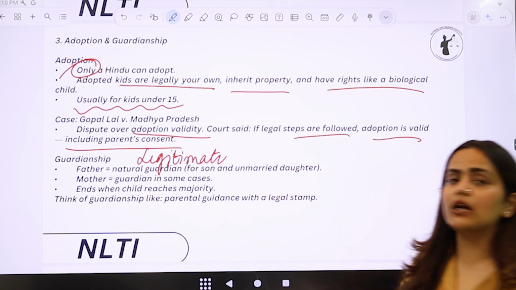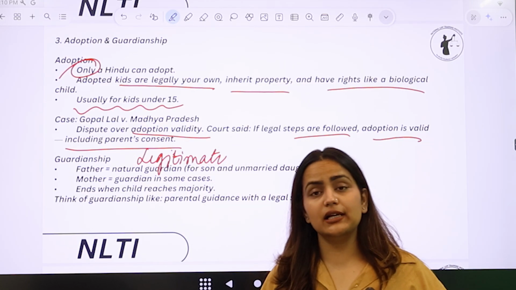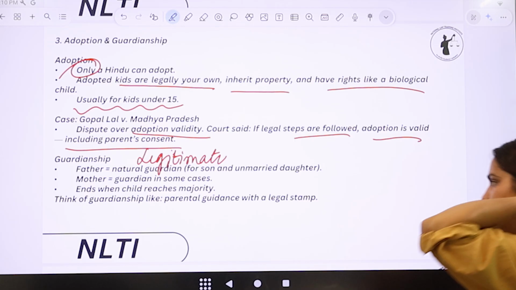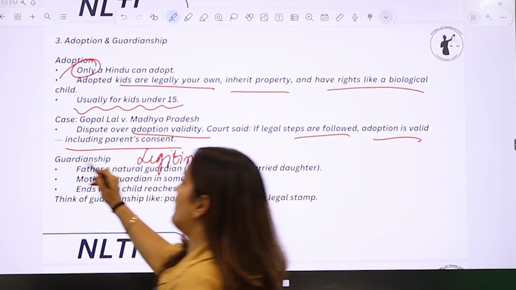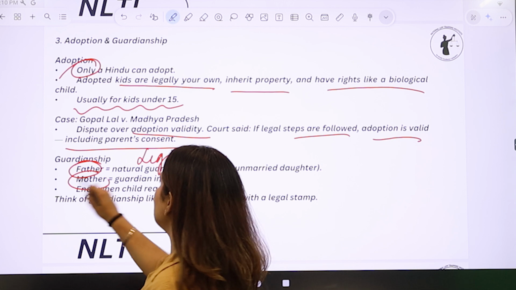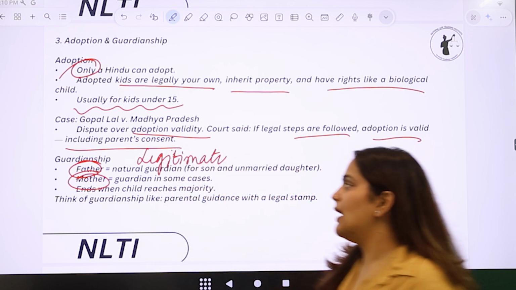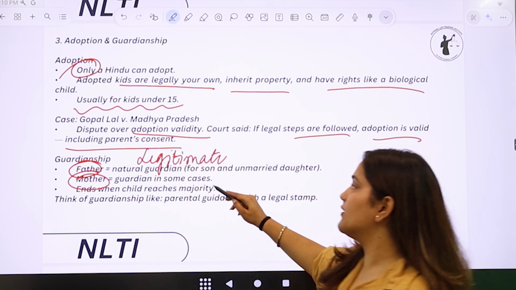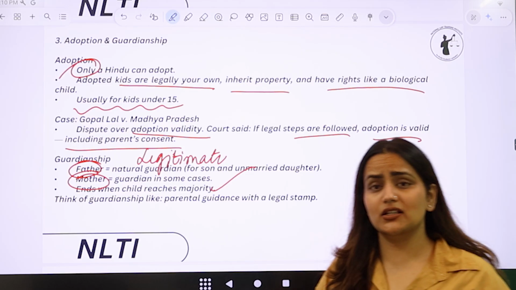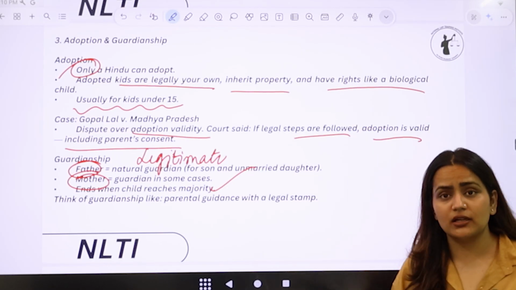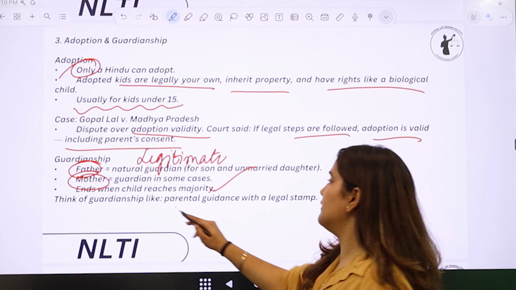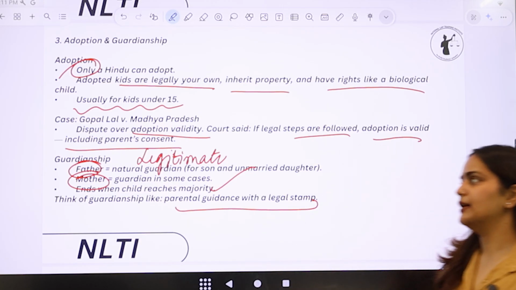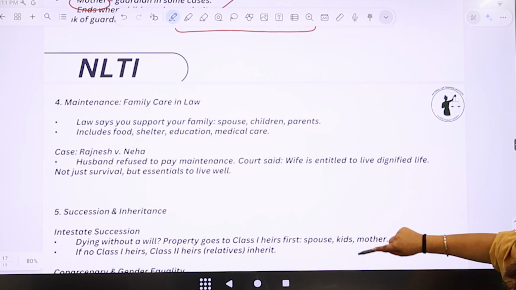Right, who are born out of a marriage, legal marriage, right? So in that case, the natural guardian is always the father, then the second natural guardian is the mother, and it ends when the child reaches maturity. So once the child has become major, he need not get a guardian for himself. Then think of guardianship like parent guidance with a legal stamp. This is exactly what guardianship is all about.